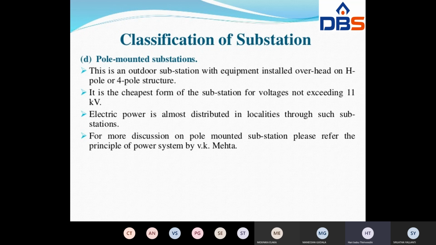So it is an outdoor substation with the equipment installed. The equipment is nothing but a transformer. The transformer is installed on a small concrete slab, or in between two poles a transformer is fitted. That is the H type. In between these two poles, the transformer must be installed. That is nothing but the H type. So these are the classifications of substations.